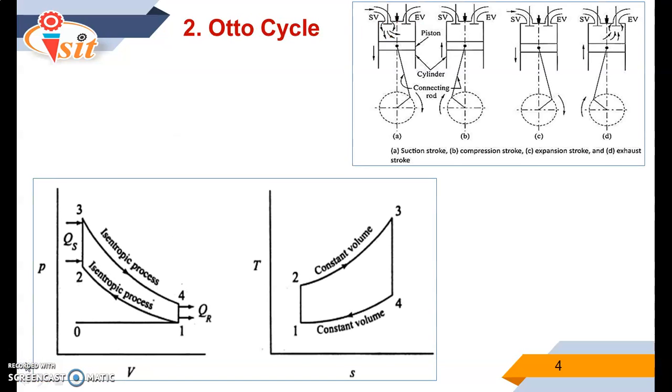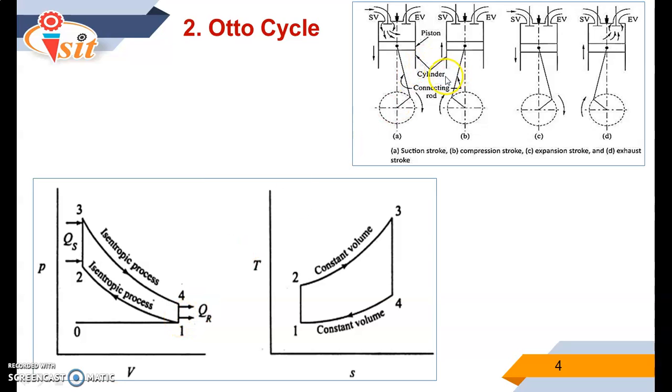As far as the working of the Otto cycle is concerned, when the piston is moving from TDC to BDC, at that time the mixture of air and petrol comes inside and is stored on the top side of the piston, and when the piston reaches the BDC position, the suction stroke is complete. So here 0 to 1 indicates the suction stroke.